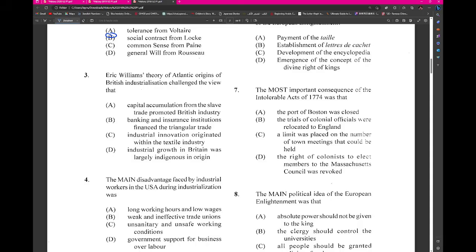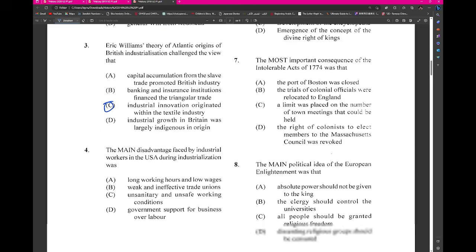Eric Williams' theory of Atlantic origins of British industrialization challenged the view with that. Let me see. Capital accumulation from slave trade promoted British industry, banking and insurance institutions, finance triangle trade. Industrial innovation originated within the textile industry. Alright, so that is true. It challenged that for real.